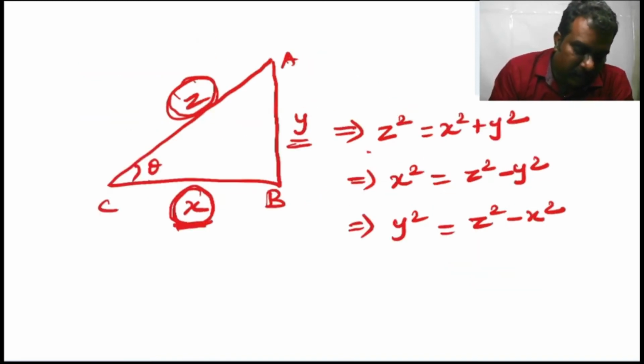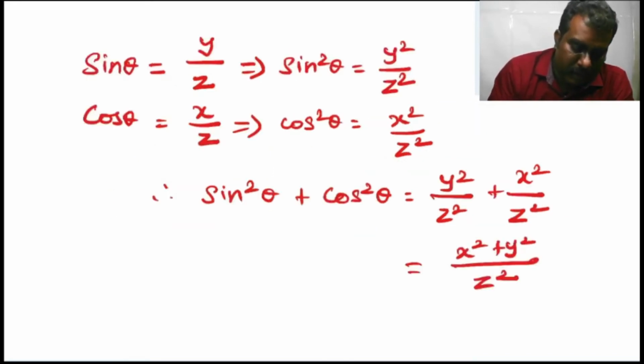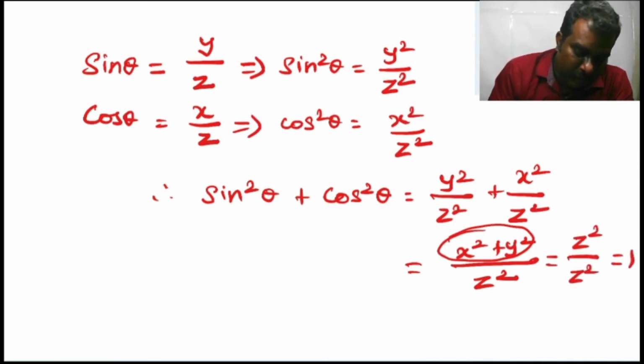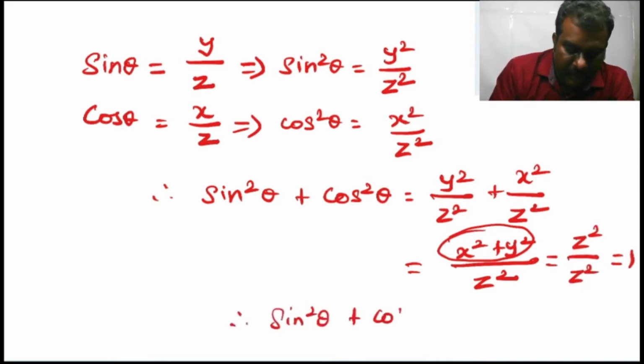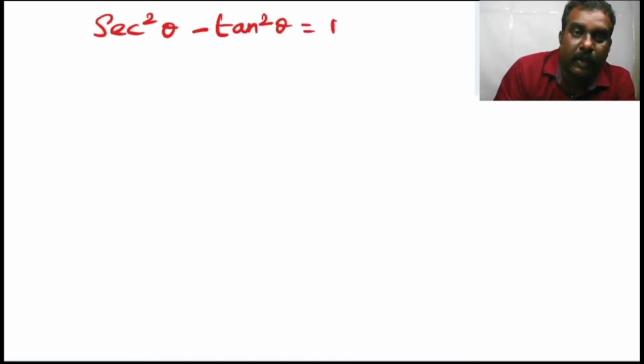See the Pythagoras theorem, the square of the hypotenuse is sum of the squares of other two sides. That is z square is equal to x square plus y square. So this x square plus y square can be taken as z square. Z square by z square is equal to 1. Therefore, sin square theta plus cos square theta is equal to 1. The next we can go for secant square theta minus tan square theta is equal to 1.